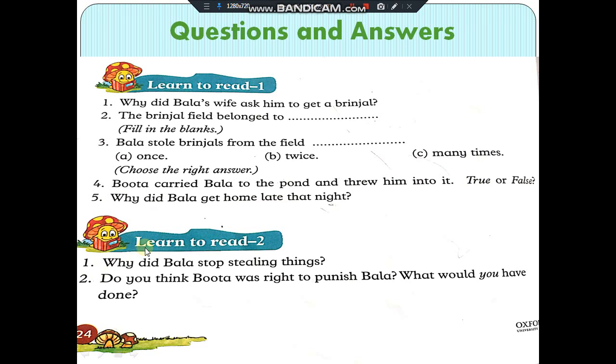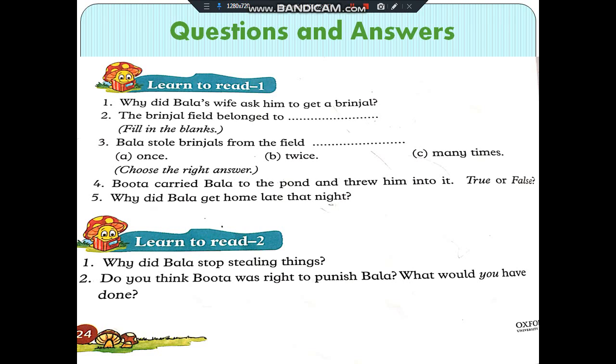And there is the second exercise. The first question of the second exercise is, why did Bala stop stealing things? And number 2, do you think Buddha was right to punish Bala? What would you have done if you had been in the place of Buddha?